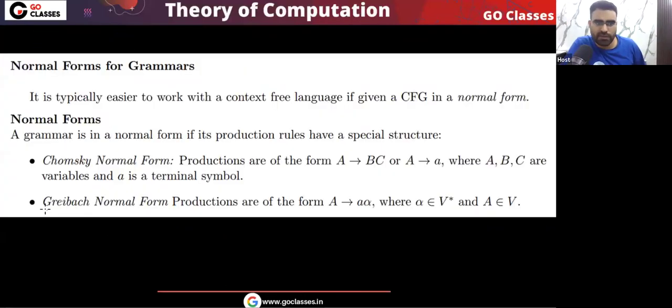So let's see the definition of Greibach normal form. Greibach normal form productions are of the form where a variable is going to a terminal followed by any number of variables. You can see alpha belongs to any number of variables.